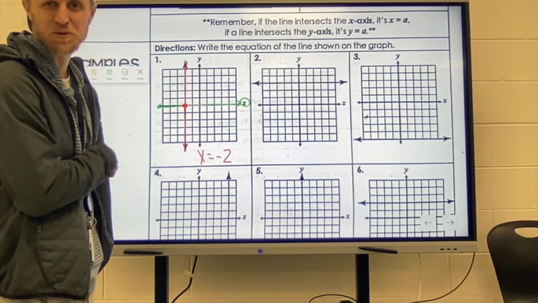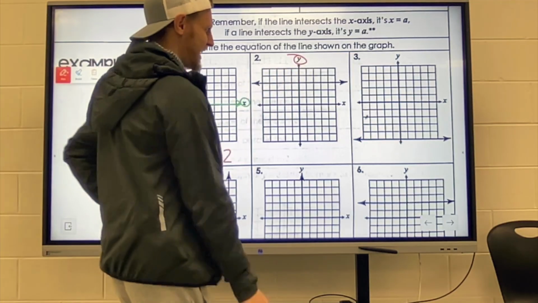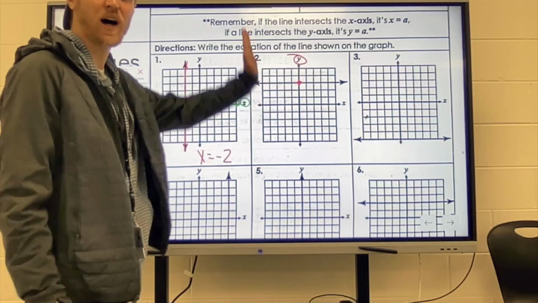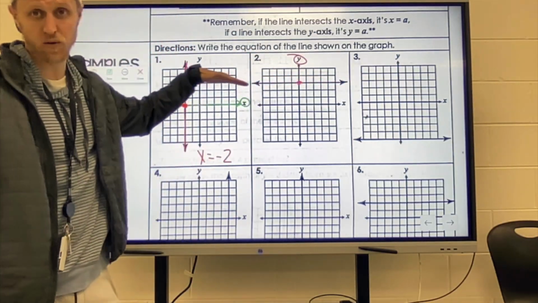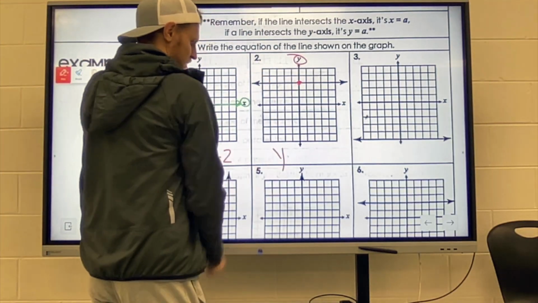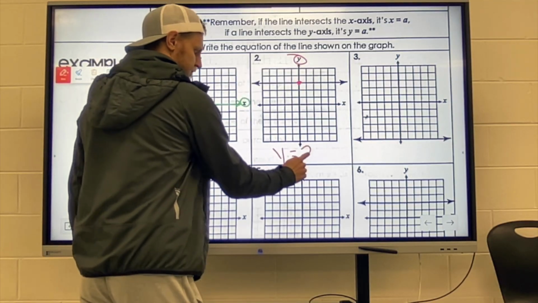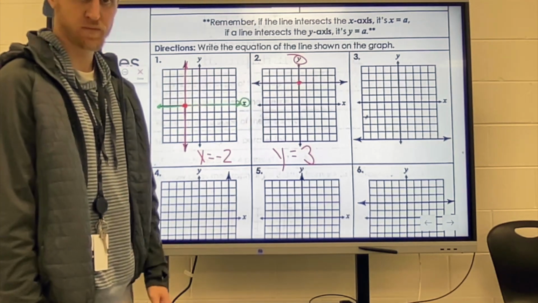Number 2, we're crossing which axis? The y-axis, you say. You are indeed correct. We're crossing that y-axis right there. Since we're crossing the y-axis, that's a y-intercept, that means our line has to be horizontal, as you can see. And so we're going to write that we're at y equals 1, 2, 3, +3, as we're going up 3 from the origin.